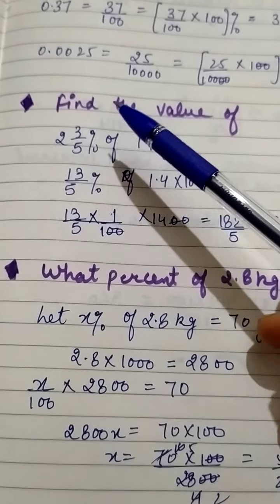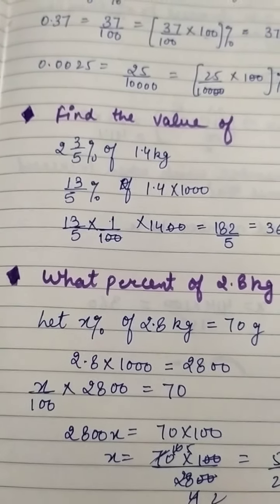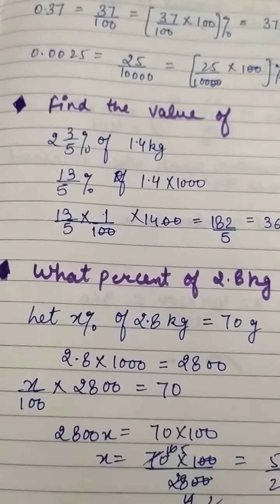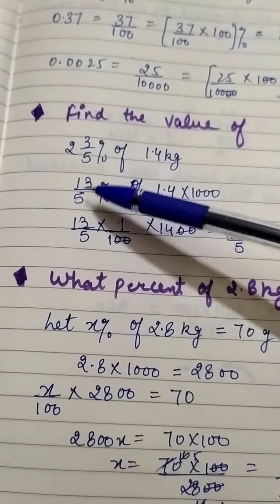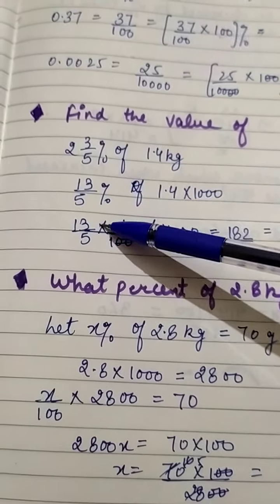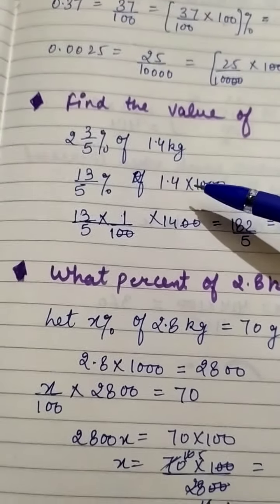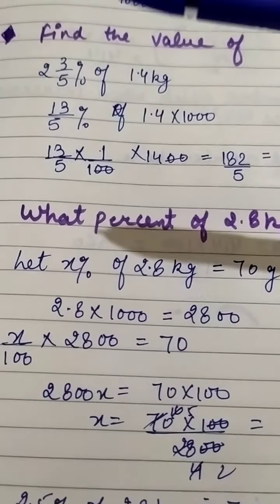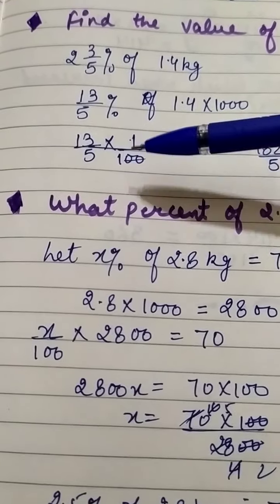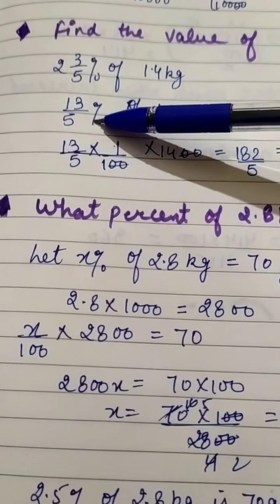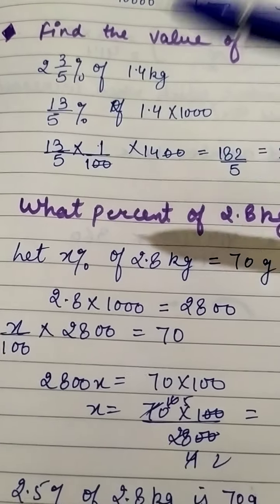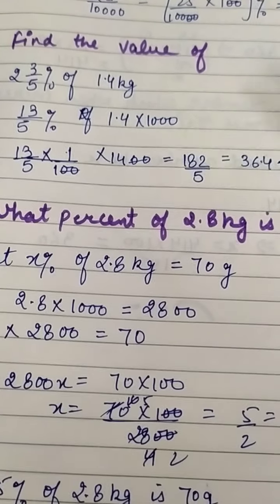Now children, a question comes in this form: find the value of, meaning this number will be given to you. Percentage means 2 whole 3/5% of 1.4 kg. So first of all we will convert into an improper fraction, 13/5% of 1.4 into 1000. Okay, so 13/5 into 1/100, because we will remove the percent sign and multiply by 1/100, then into 1.4 kg.